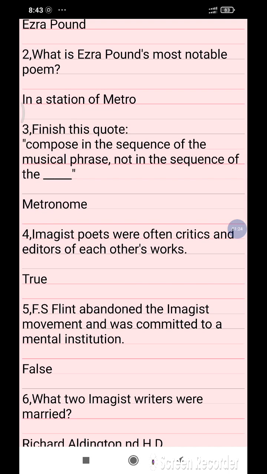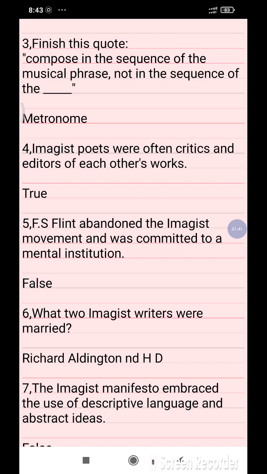Composed in the sequence of the musical phrase and not in the sequence of the metronome. Imagist.